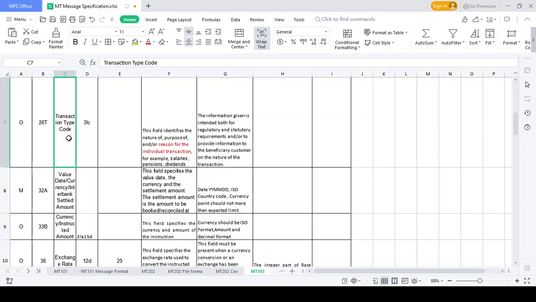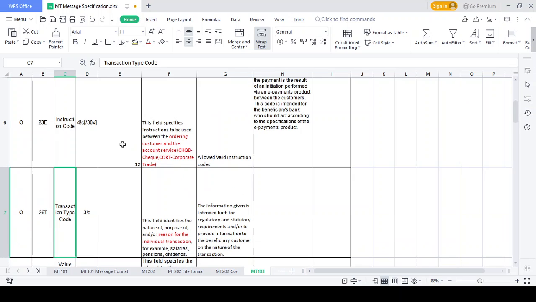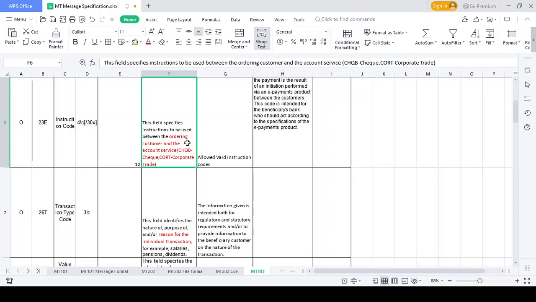My question is that instruction code and transaction type code are kind of similar now, because the previous field was the FX type. Under instruction code you said it indicates what kind of system you can approach, whether it's a credit card system or corporate trade system or RTGS non-fast payment system or fast payment system. The transaction type should explain what kind of transaction you should initiate.